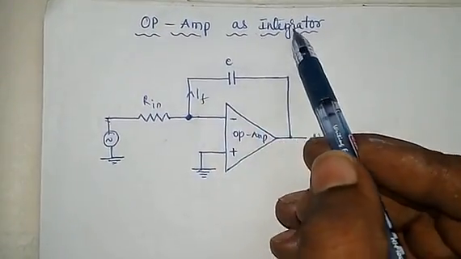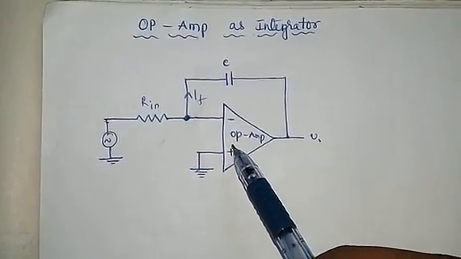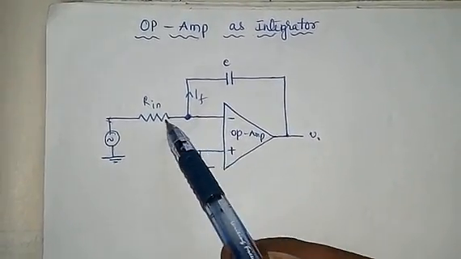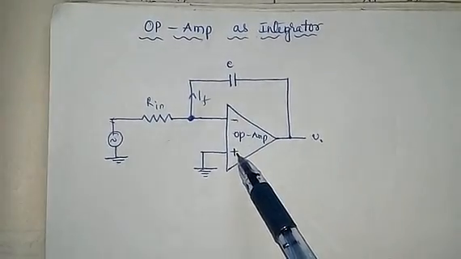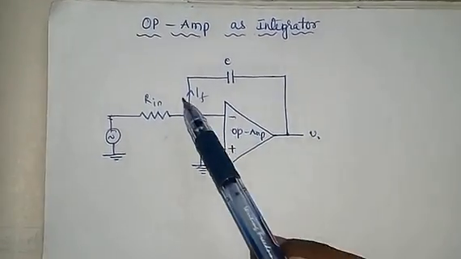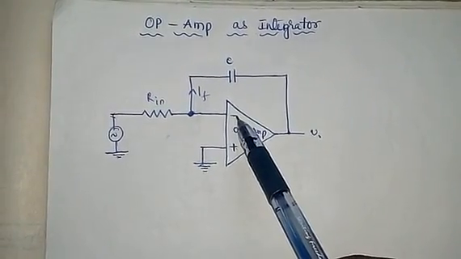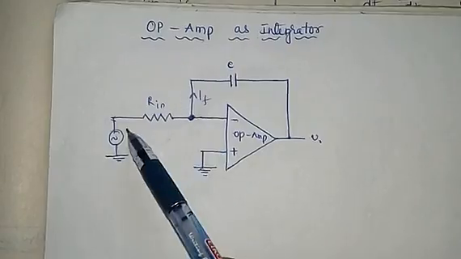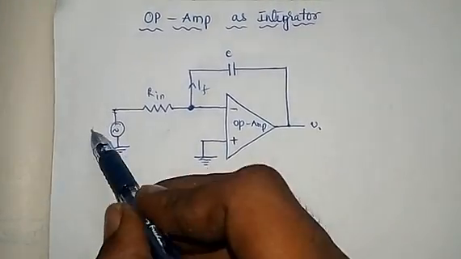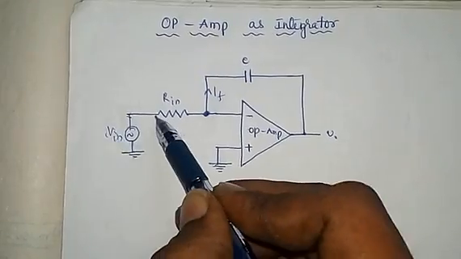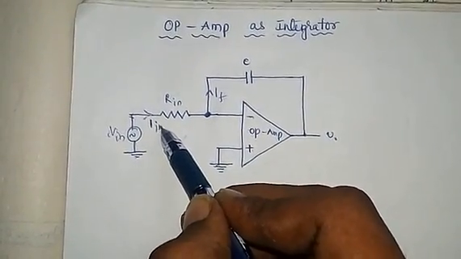Operational amplifier as integrator. This is the circuit diagram of the operational amplifier as an integrator. This is the inverting terminal, this is the non-inverting terminal, and this is the output voltage. This is the input resistor connected to the inverting terminal. The signal is connected to the inverting terminal through the resistor. This is the input Vin, so the current flowing through the resistor is In.